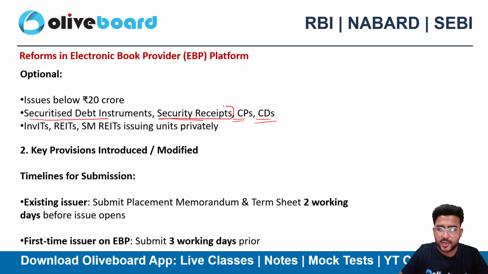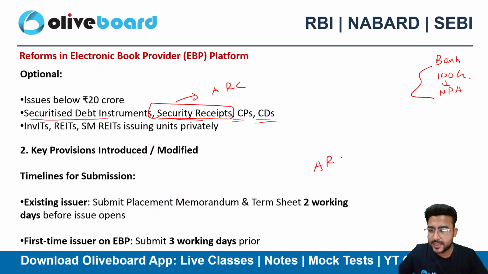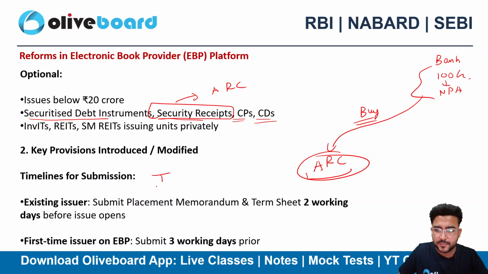If I talk about security receipts, they are issued by an asset reconstruction company. Let's suppose a bank has 100 crore rupees worth of NPAs. Now that's illiquid. What an ARC can do is buy these loans at a much cheaper price. And where will the ARC get money from? From investors.